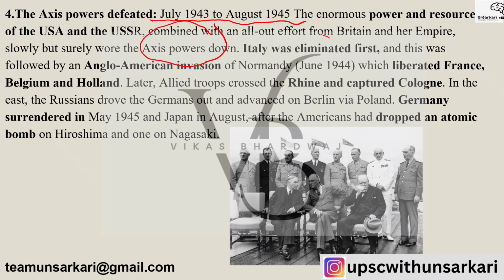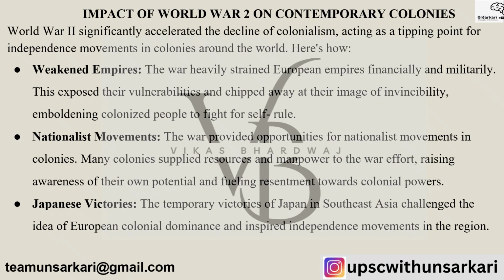Italy was eliminated first, and this was followed by the Anglo-American invasion of Normandy, which liberated France, Belgium, and Holland. Later, Allied troops crossed the Rhine and captured Cologne, and in the east, Russians drove the Germans out and advanced on Berlin via Poland. Germany surrendered in May 1945, and in August 1945, after the Americans had dropped an atomic bomb on Hiroshima and also on Nagasaki, the Second World War ended.